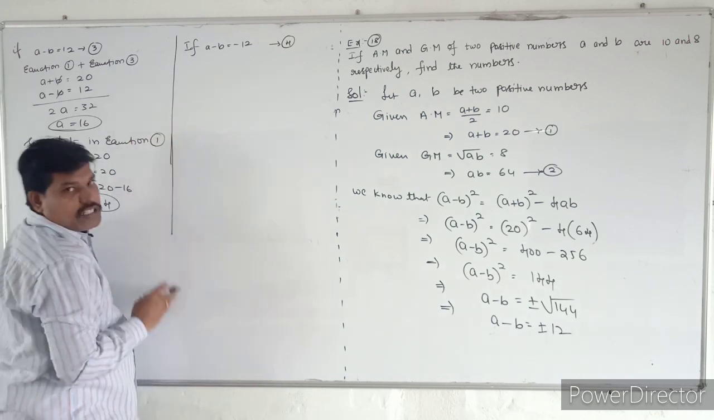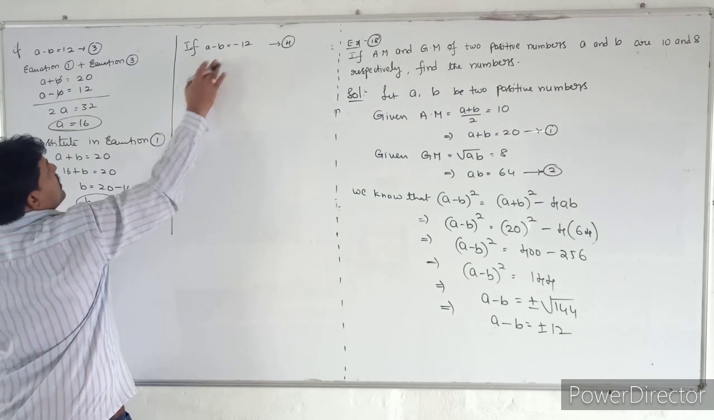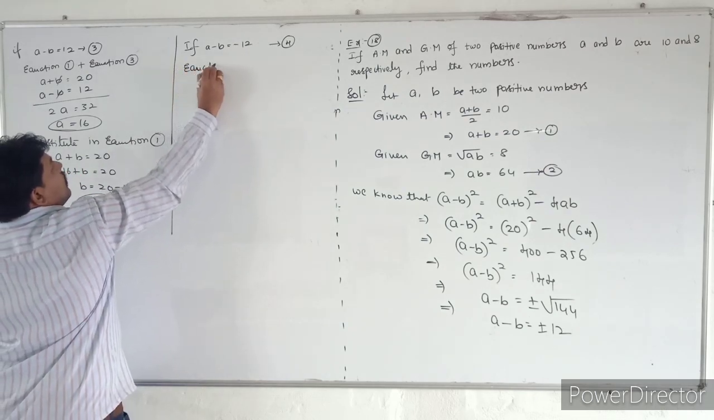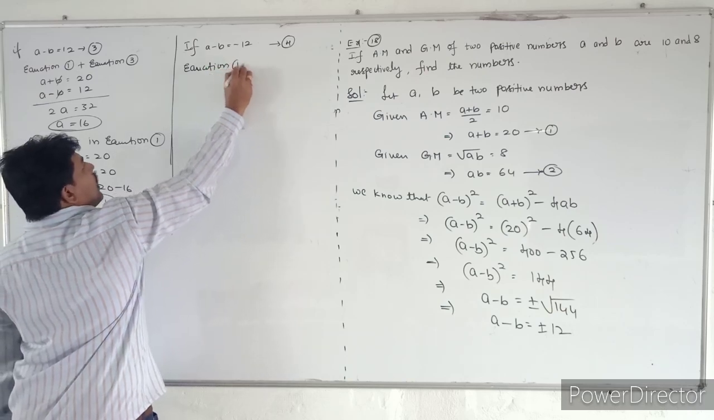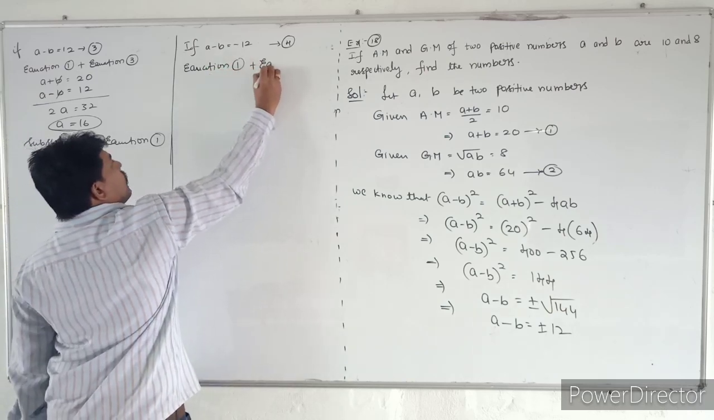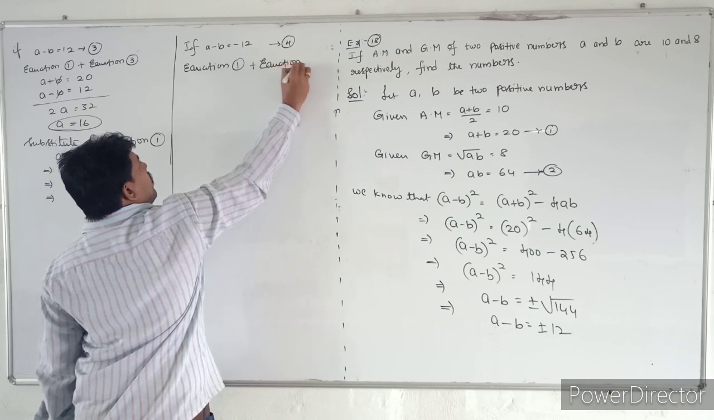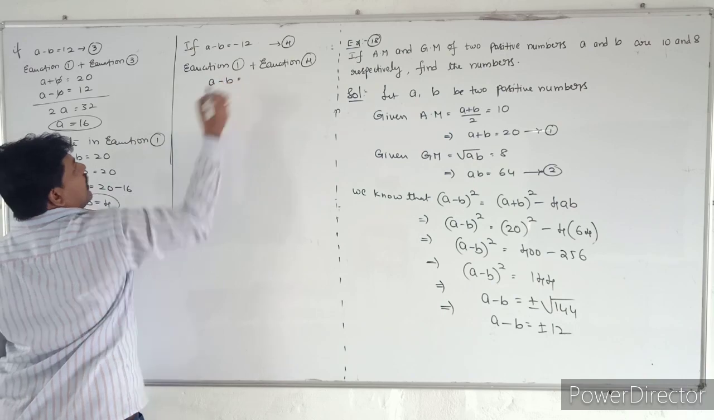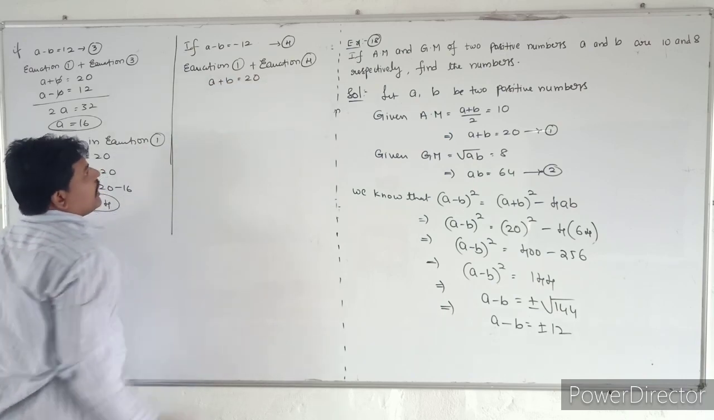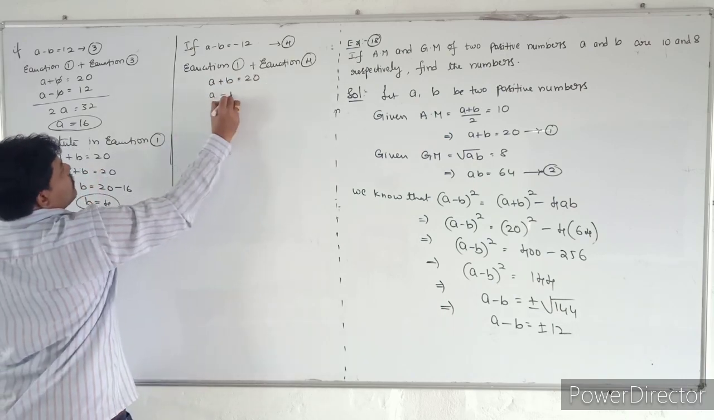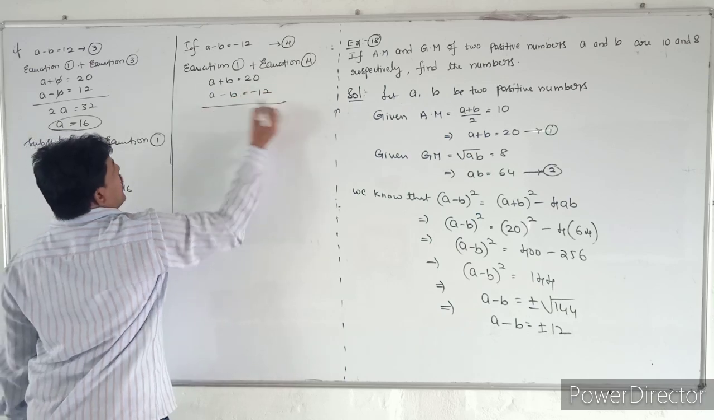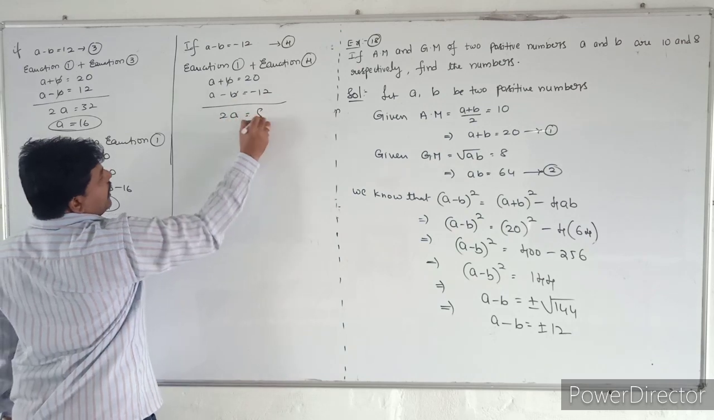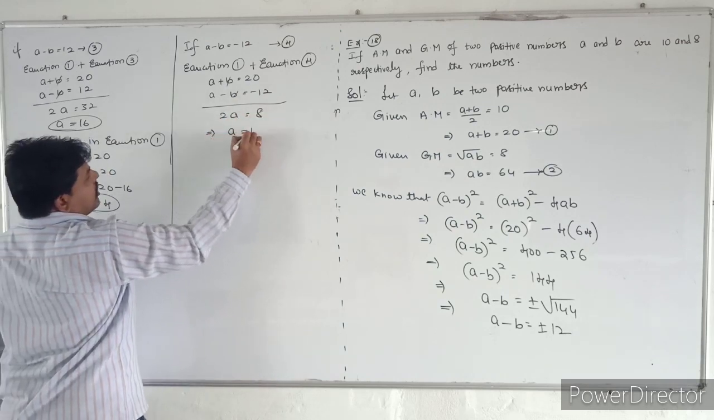Similarly, we will take the second case also. The second case is, if A minus B is minus 12. So in this case, I will add equation 1 plus equation 4. So what happens here? A plus B is equal to 20 and A minus B is equal to minus 12. Minus B plus B will be cancelled. You will get 2A is equal to 8. So that implies A is equal to 4.